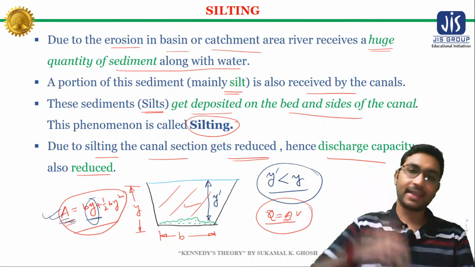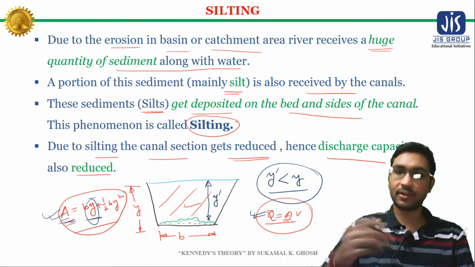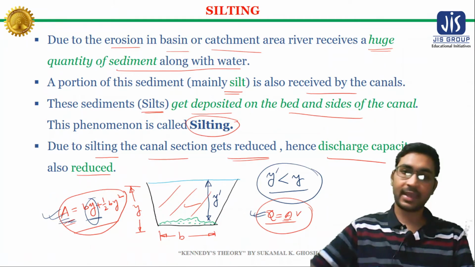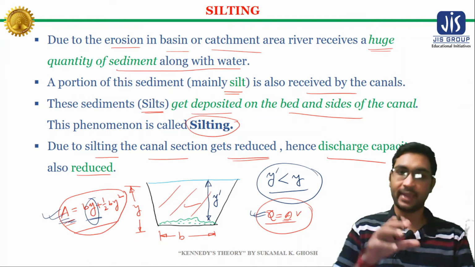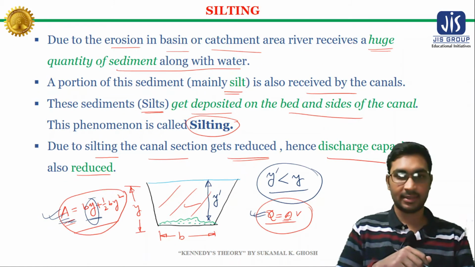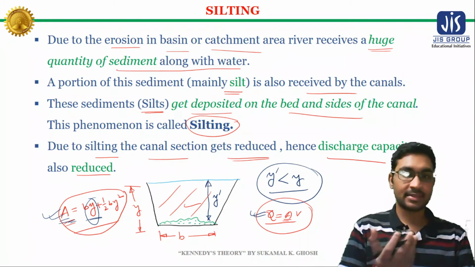If A decreases, then Q will also decrease, because discharge is a function of area A. In this way, if silting is taking place in a canal, then the section area is reduced, and hence the discharge capacity of the channel is also reduced.